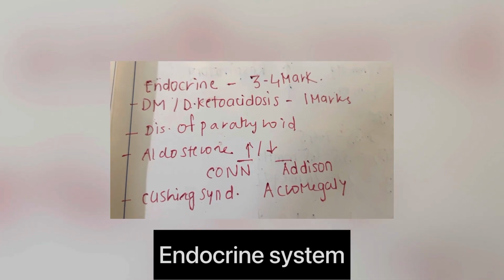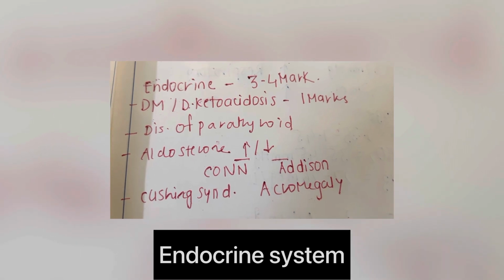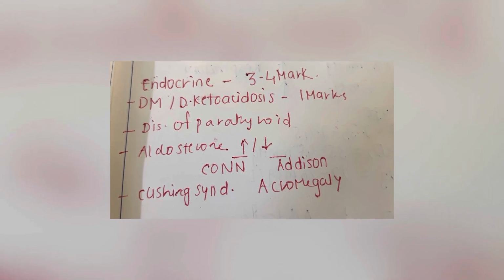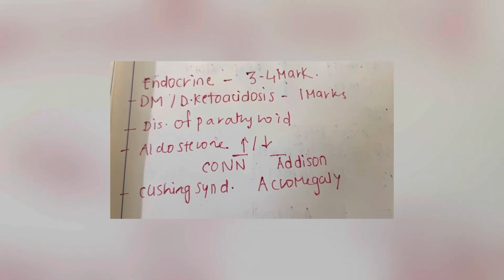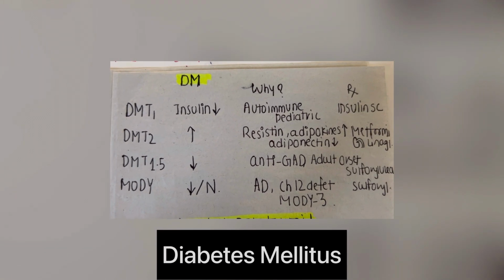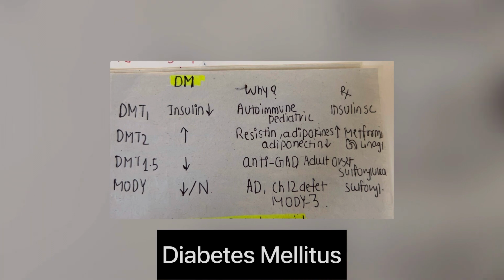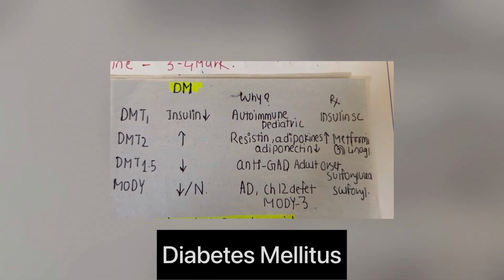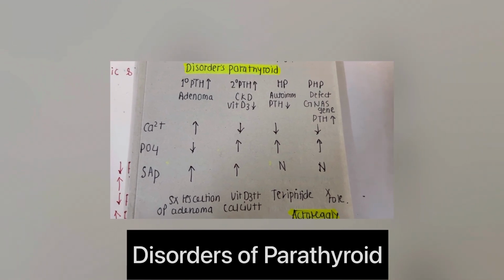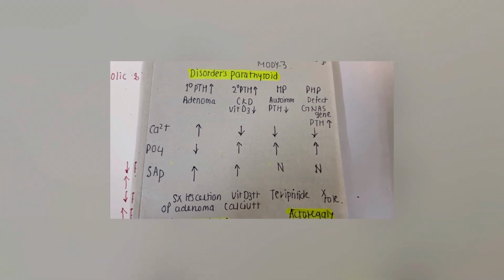The last one is the endocrine system, and we can score 3 to 4 marks in that by doing diabetes mellitus, diabetic ketoacidosis, diseases of the parathyroid gland, in which disease aldosterone is increased and decreased, as well as Cushing syndrome and acromegaly. You have to see in detail. So here I wrote diabetes mellitus type 1, type 2, type 1.5 and MODY. Where insulin is increasing and decreasing, the reason and the treatment. The next is disorders of the parathyroid and treatment, in which calcium is increasing, phosphate is decreasing, SAP is increasing or normal. Try to remember this chart.